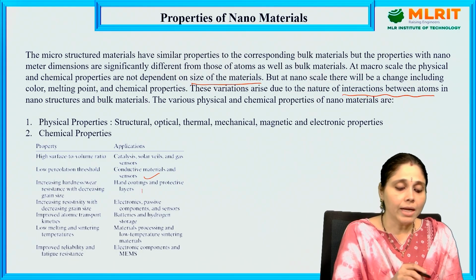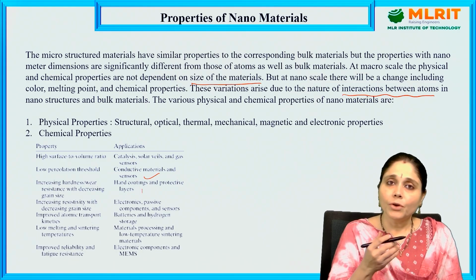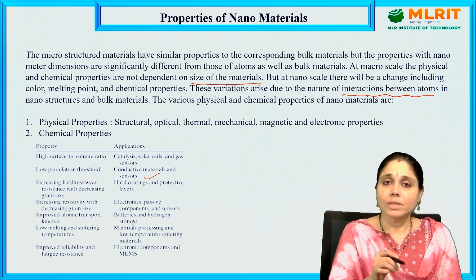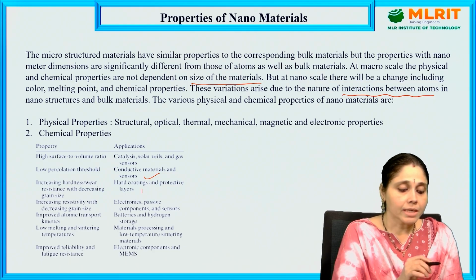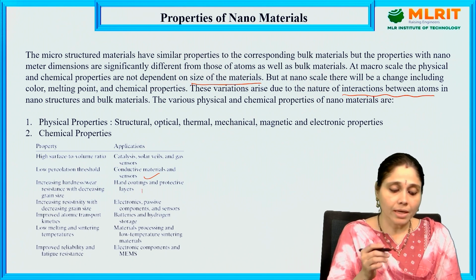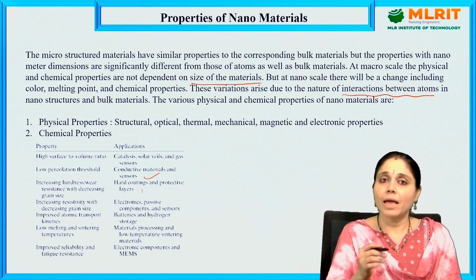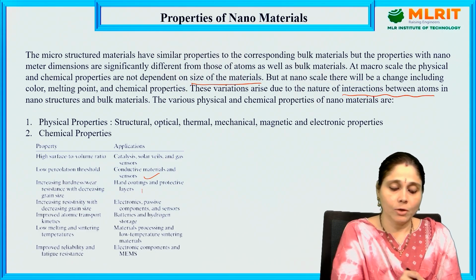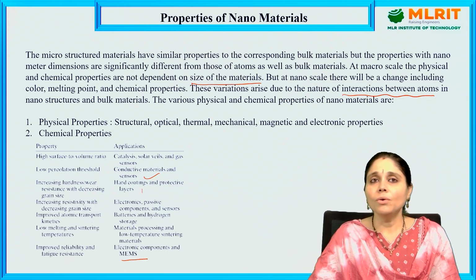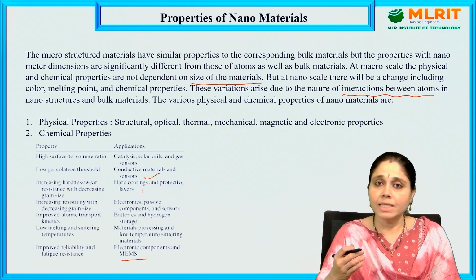Low melting and sintering temperatures: they are used for material processing and low temperature sintering. Next, improved reliability and fatigue resistance, used for electronic components and MEMS. These are a few of the significant changes in properties and their applications.